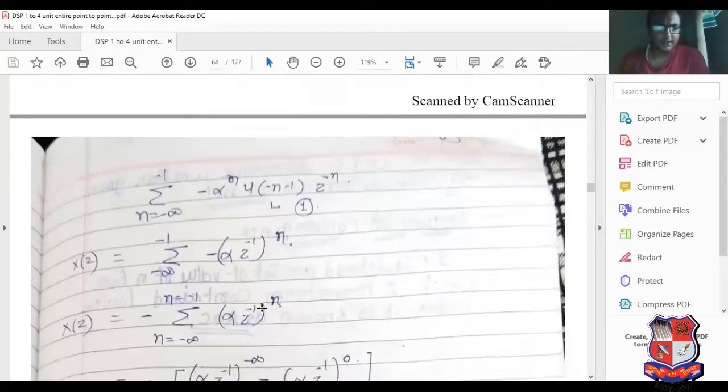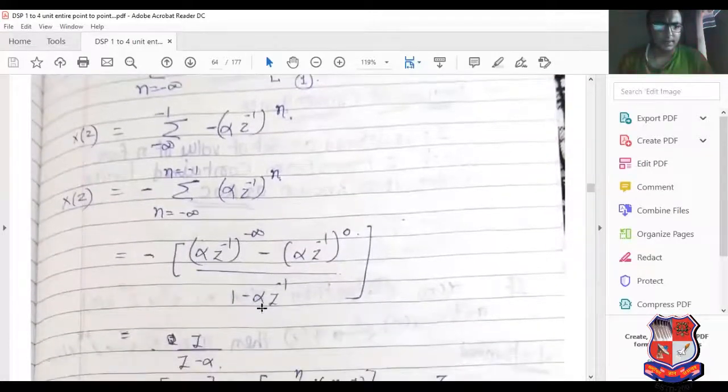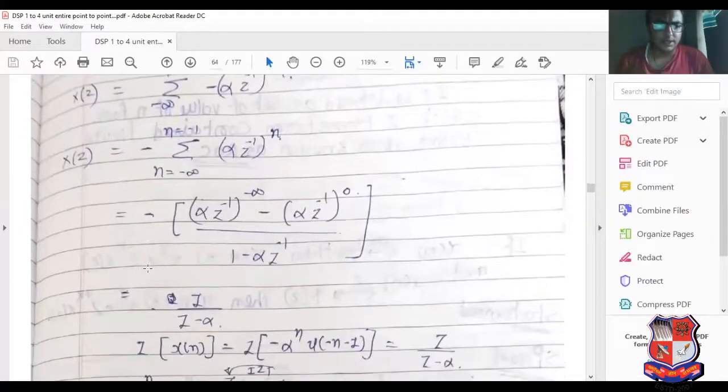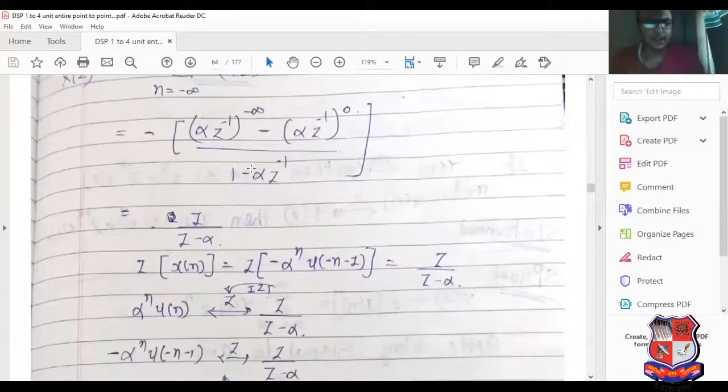Here minus can be taken as common. So n equals minus infinity to minus 1, and if you solve this with reference to the previous one, you have to do a similar simplification here. So the answer is z upon z minus alpha.